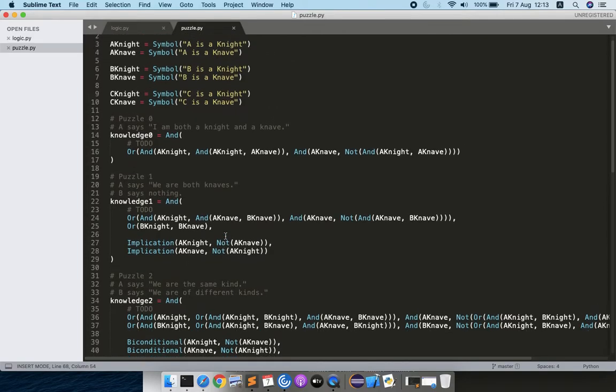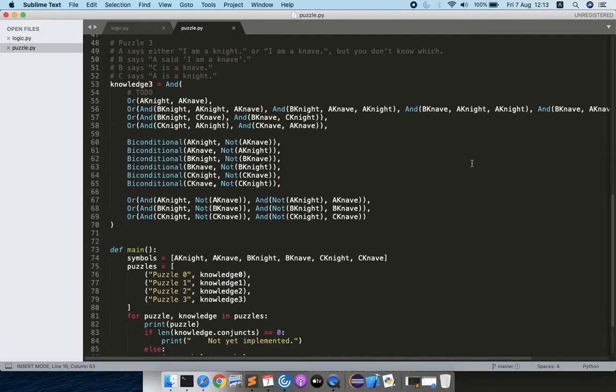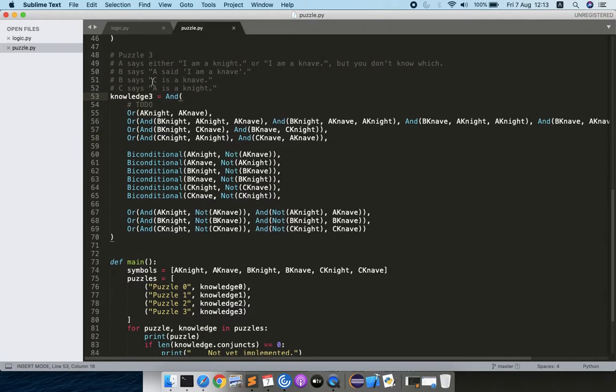So this is how we have implemented this. I will just give the overview of how we have to do this as per the lecture. For puzzle 3, our task is to tell the AI what pre-knowledge we have. We have to tell the AI that A can be either knight or knave. It cannot be both, so we can encode it like this. Likewise, we have to tell the AI that B can be a knight or knave, but it cannot be both.